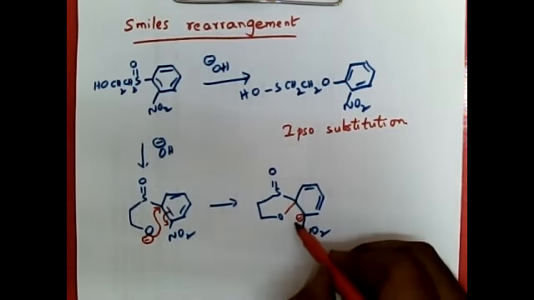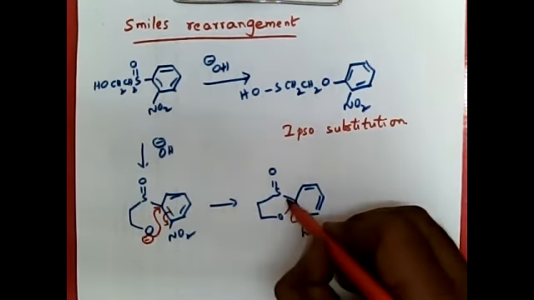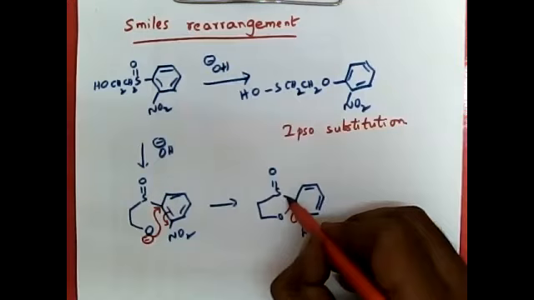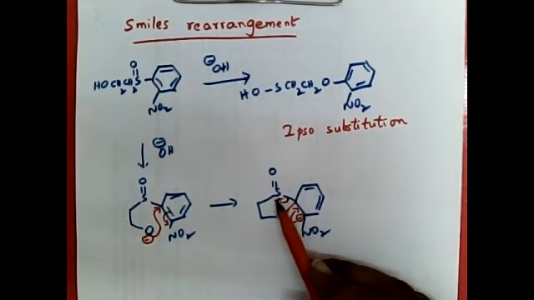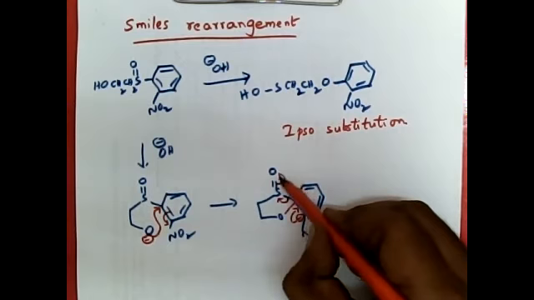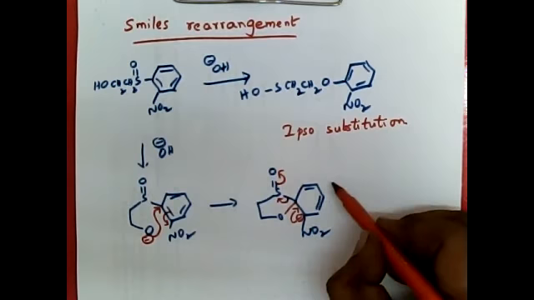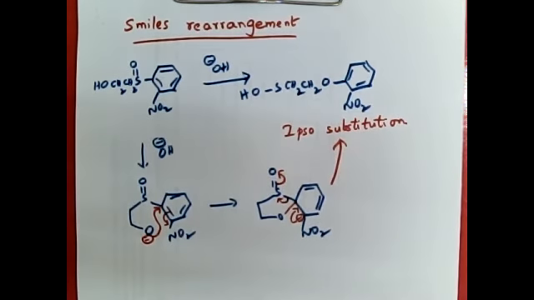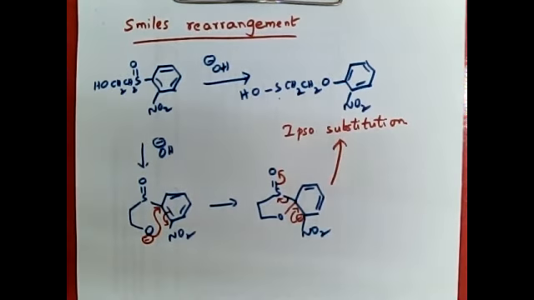Then when this negative charge is polarized back to regenerate the aromatic system, then the sulfur carbon bond will break down in such a fashion. Electrons will be given to sulfur. So sulfur will undergo reduction. Then S double bond will break down and it will be polarized towards oxygen. So the product is substitution of oxygen for sulfur on the same position on the aromatic ring. So this is what is called Smiles rearrangement.